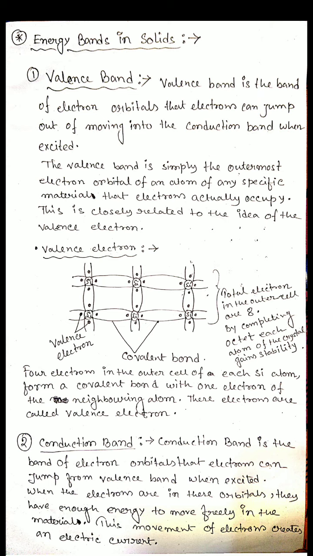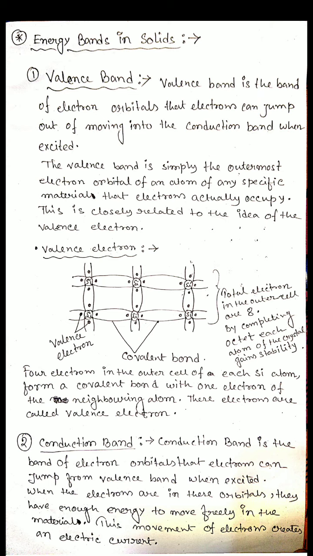So the condition is mainly the temperature. At 0 Kelvin, the semiconductor behaves like an insulator. No free electrons are there; all are inside the covalent bonds. As we increase the temperature from 0 Kelvin, the electrons gain energy, and at a certain temperature they break the covalent bond, move inside the lattice, and constitute the electric current. I hope it is clear now.